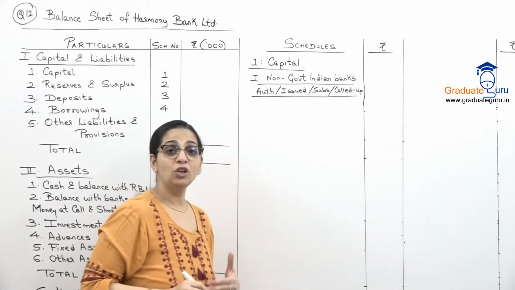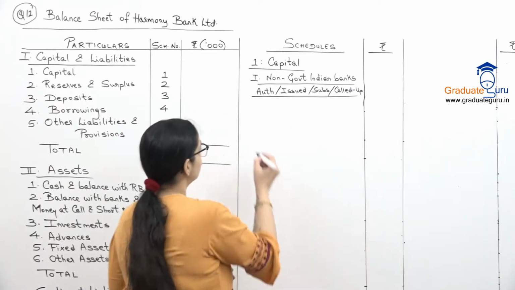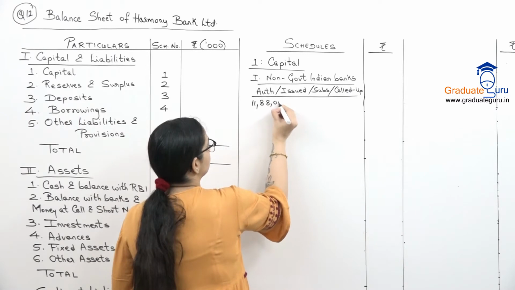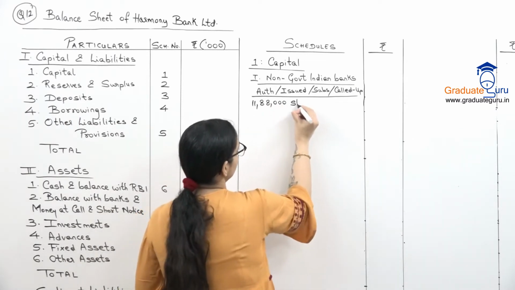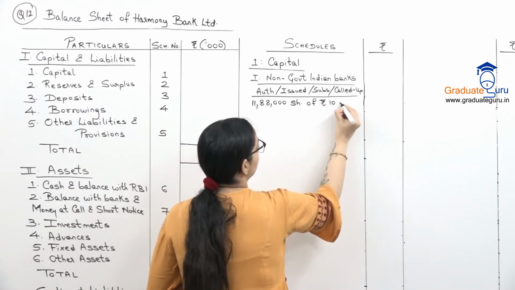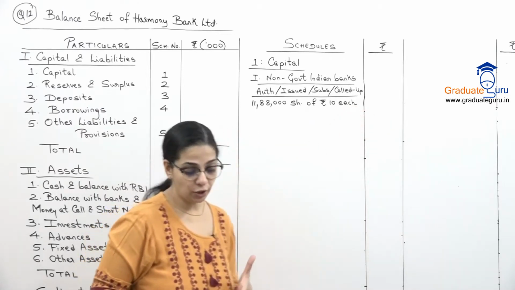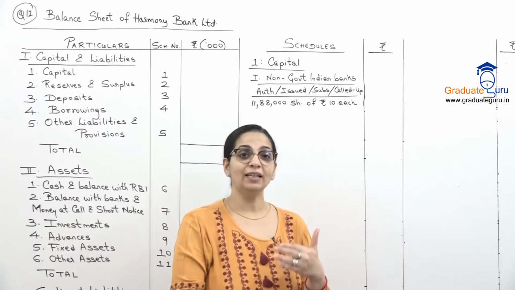और यहाँ पर we know the number of shares. So we are going to write down that information which is given. 11,88,000 shares of rupees 10 each. So the amount which is given to us is 118.80. This is again in lakhs.